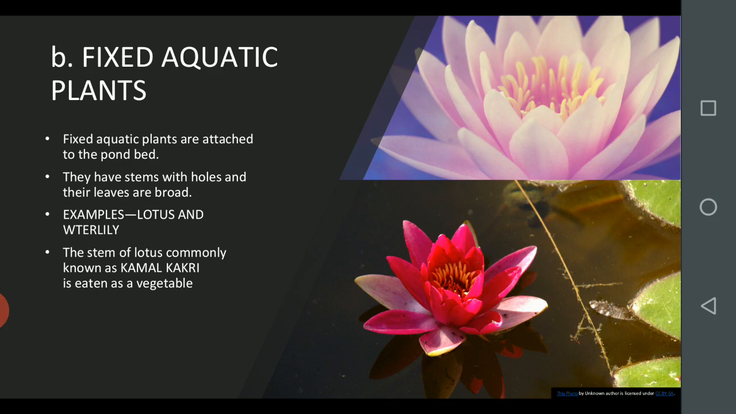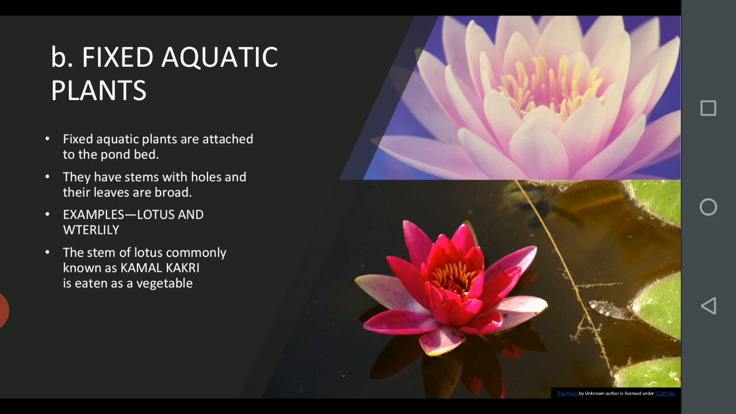For example, you may see lotus. It has broad leaves. The stem has a hole. Examples are lotus and water lily. Fixed aquatic plants have widespread leaves, the stem has holes, and they are attached to the water bed.